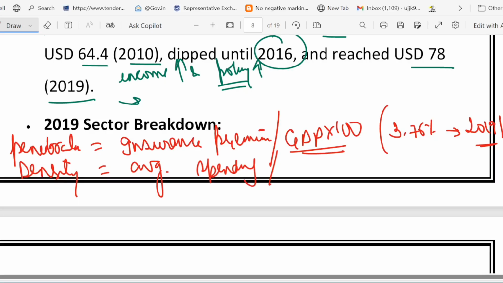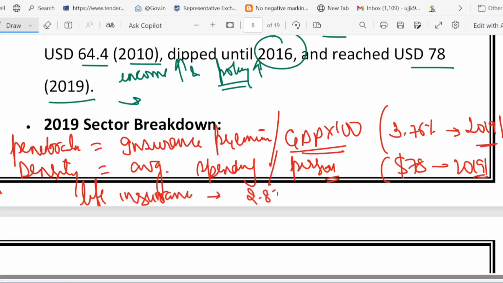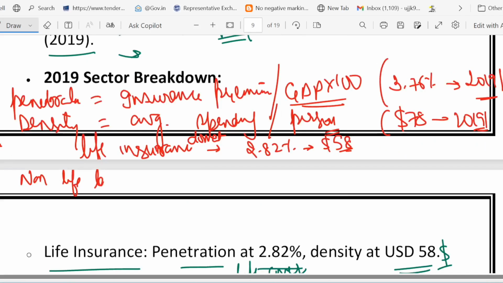Then we talked about how life insurance dominates. I gave you one example: 2.82% penetration and $58 density, that's why life insurance dominates. And I told you non-life insurance lags. The reason behind non-life lagging is 0.94% penetration and $19 density. This is from the perspective of India.